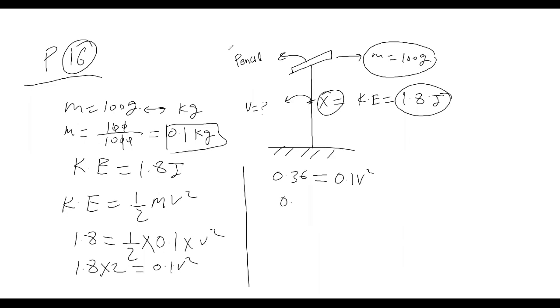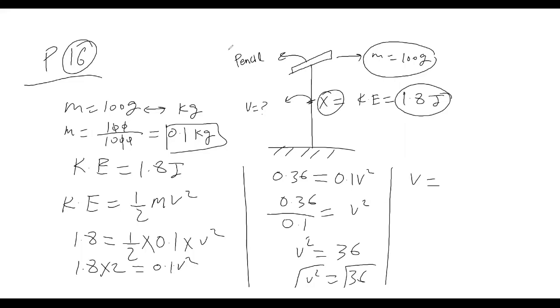So 3.6 divided by 0.1 is equal to v square. V square will be equal to, if you divide, 36. If you take its square root, then velocity will be 6 meter per second. Do you understand, guys? I hope you understood.